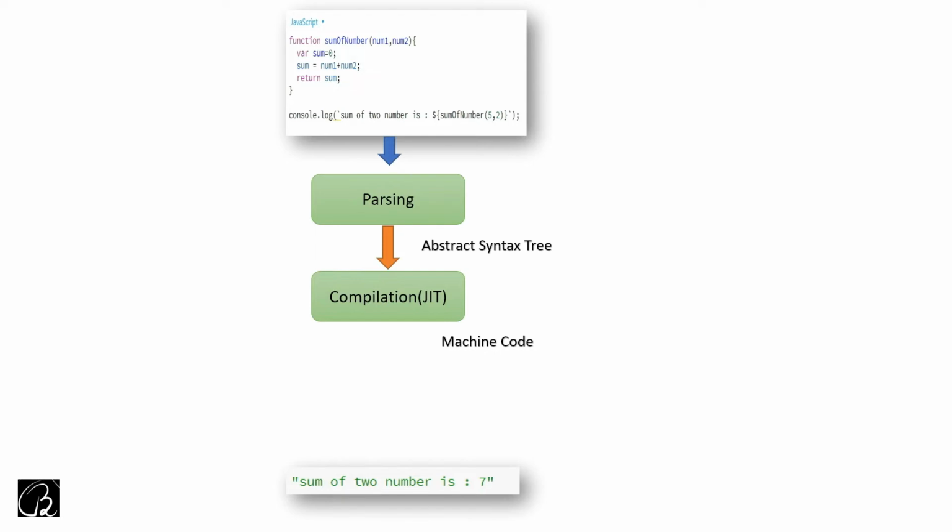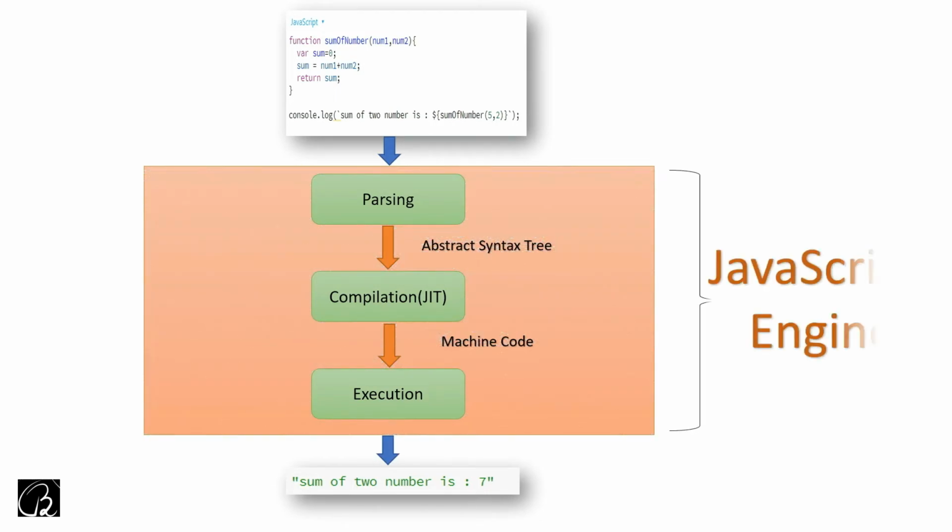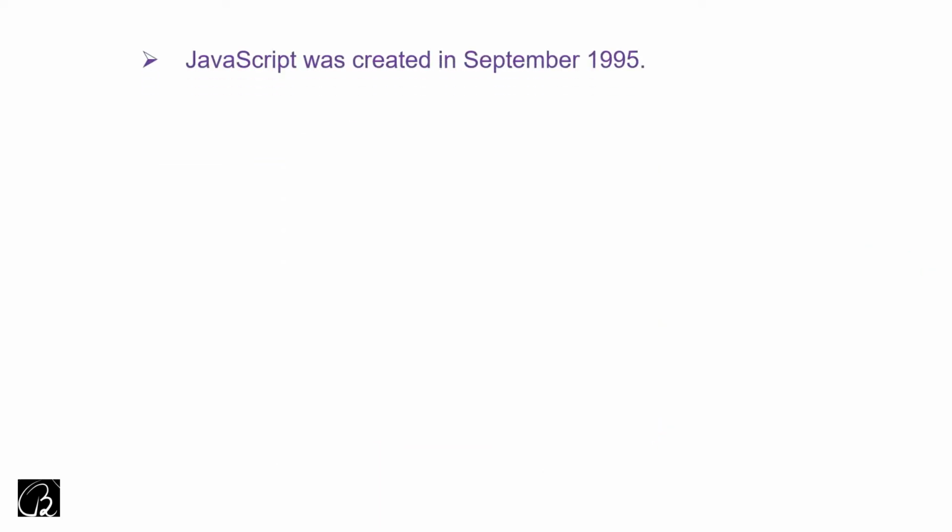And at the end, this machine code, the 0s and 1s, will be processed by the processor, okay? So my code will be executed with the help of the processor, and at the end we will get the result: sum of two numbers is 7. This entire thing is basically called the JavaScript engine. The JavaScript engine is part of the JavaScript runtime, okay? The JavaScript engine or runtime is where my JavaScript code is running or can be executed. So from here we have learned something called the JavaScript engine. Please keep this word in your mind, okay?